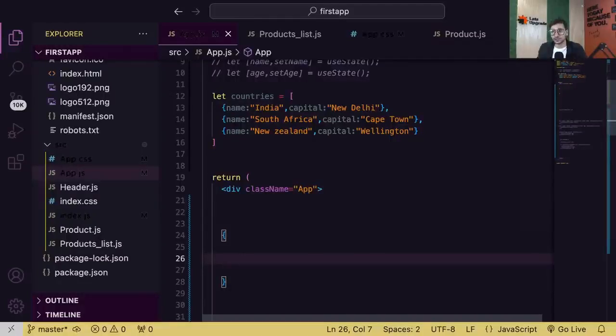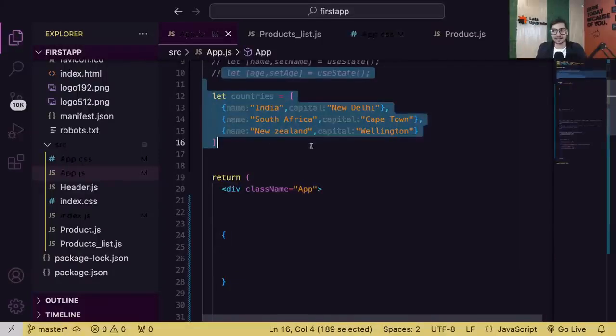So what you will do now is, guys, first of all, you are now planning to use the map function. Map function is a JavaScript function. And if you want to write JavaScript inside your JSX area, you will always write curly braces first. Guys, remember this logic, everyone. If you want to write JSX, it should be in round brackets. If you want to write JavaScript, it should be in curly braces inside JSX.